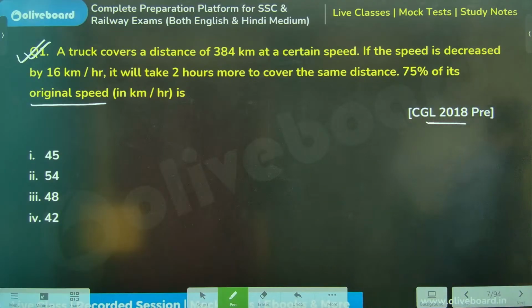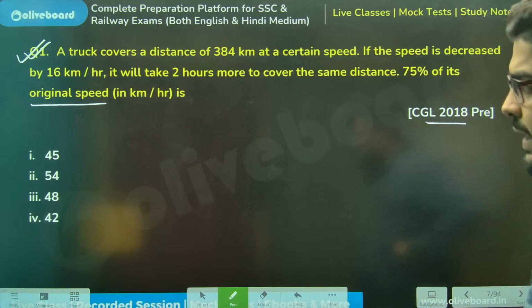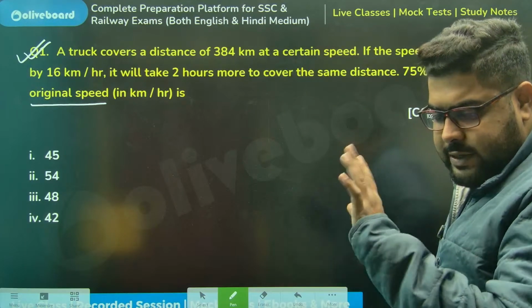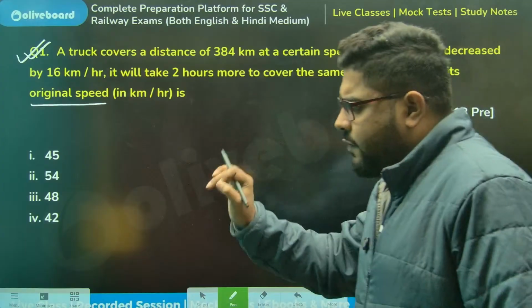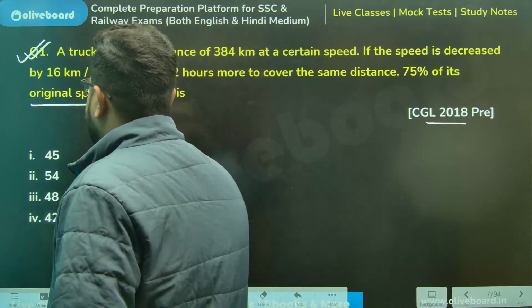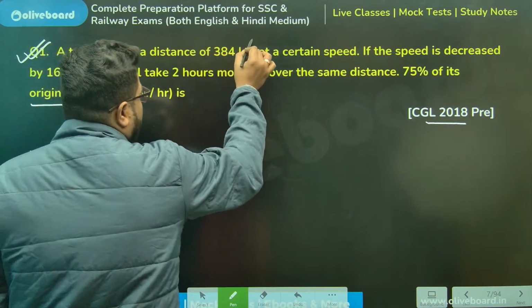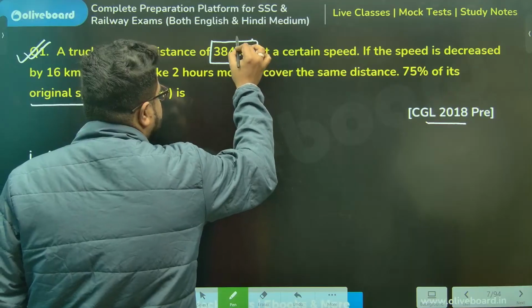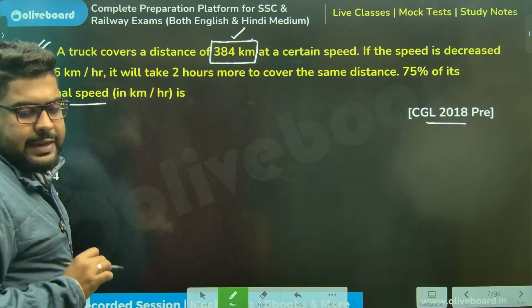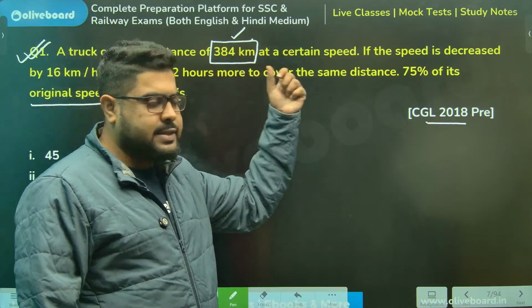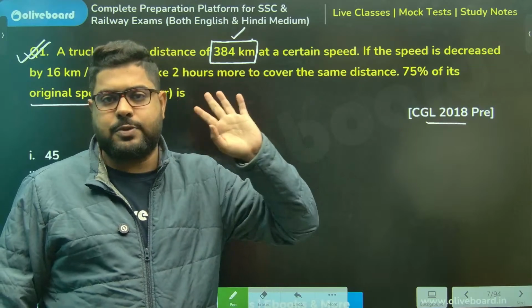But first, you tell me, sir, how should I proceed? There are two ways to proceed. Reading this question, have you got the idea? In whatever you do, you always need to cover only this distance, meaning distance is constant. They have given you two situations.